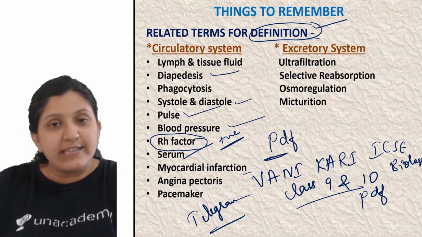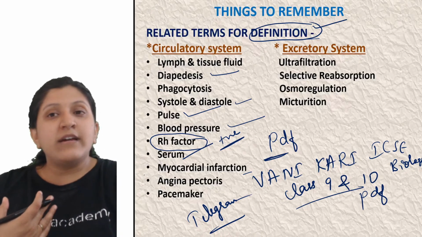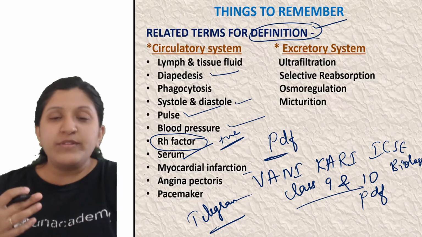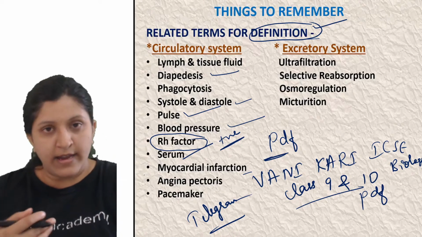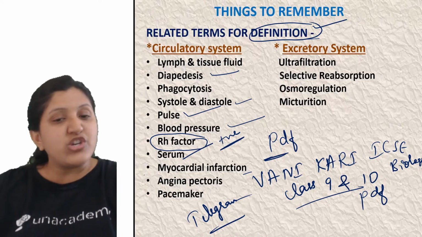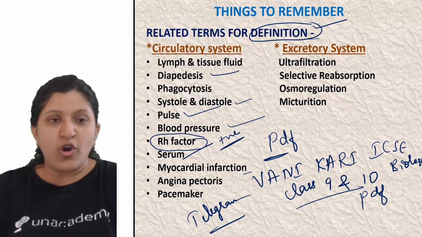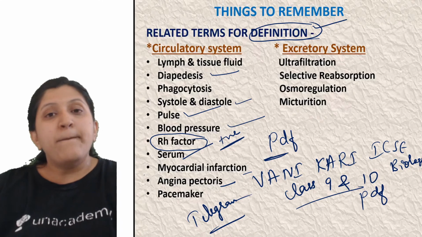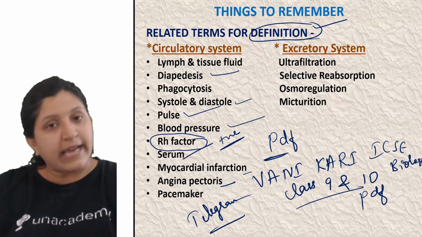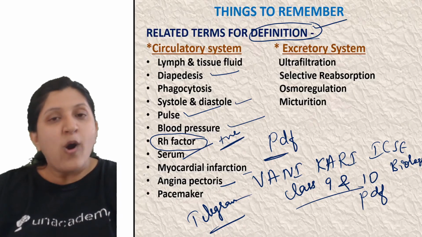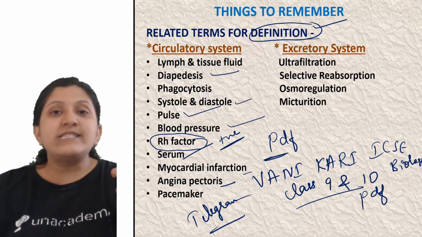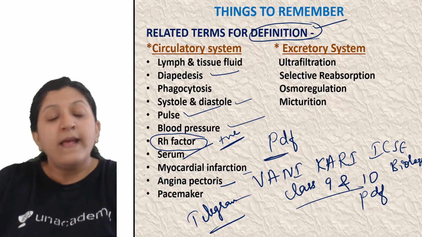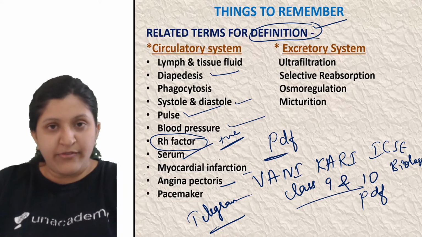So why exactly does this occur? If there is insufficient oxygen supply to the walls or muscles of the heart, in that case there is a chance that myocardial infarction or a heart attack can occur. Okay, so angina pectoris is because of a blockage. Again, this is also insufficient oxygen supply itself, but there is a sharp pain that you can find. So this is angina pectoris, and there can be a blockage in the blood vessel also.